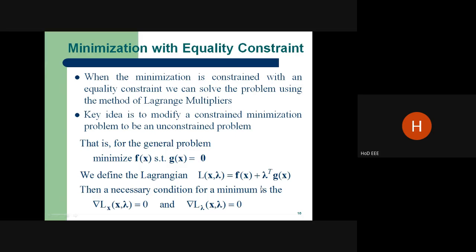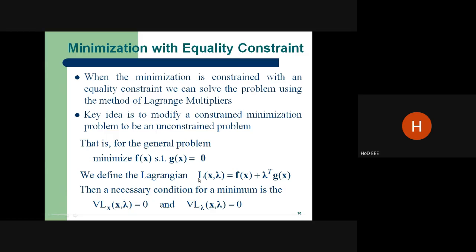Then minimization with the equality constraint. What is the equality constraint? Equality constraint in the sense that definitely the power generation must equal the demand and also losses. Otherwise, the power generation must equal the demand only. Whatever we can put into the problem solving, we can fix the constraint also. So what is our general problem? To minimize the function of generation, subject to the constraint that the generation minus the load is equal to zero, that is, whatever the power generation is to meet the load.